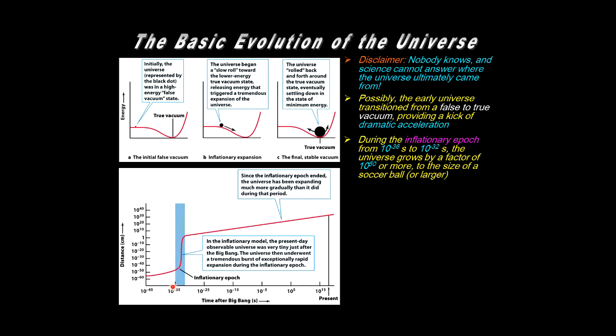In this very short inflationary time, we have a hyper expansion rate, a tremendous burst of expansion, not even limited by the speed of light, since nothing's traveling that fast, but it's the expansion of space.